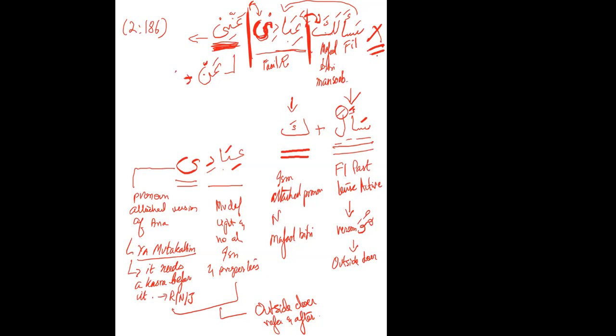So anni is an and ya. Again, the same. So what is an? I thought it was Anani. Harf of jar. Yeah, it is. I also thought that. Ni usually comes as nasab. What is an? Harf of jar. So the attached pronoun coming after a harf of jar, what would be the status?